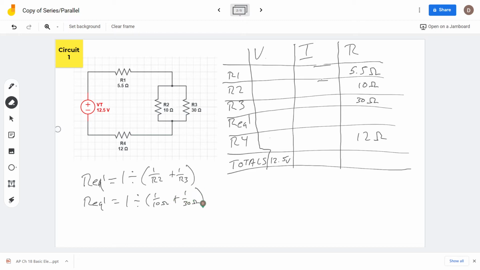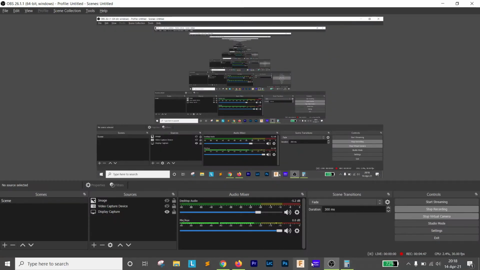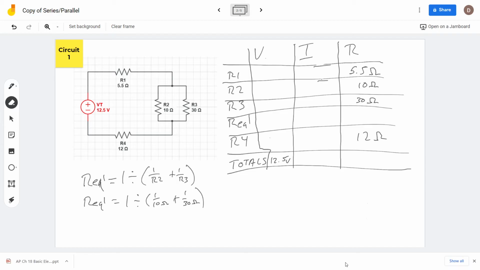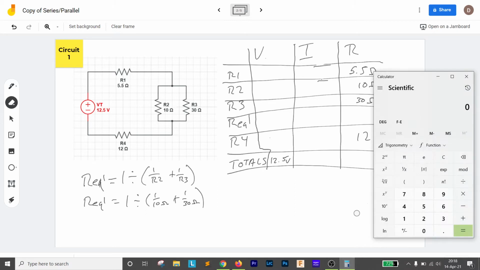So I have to figure this part out first, which I will do on my calculator. So 1 divided by 10, enter, plus 1 divided by 30, enter.